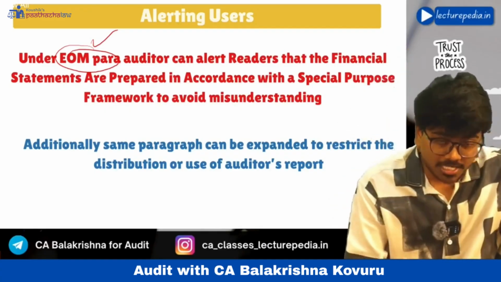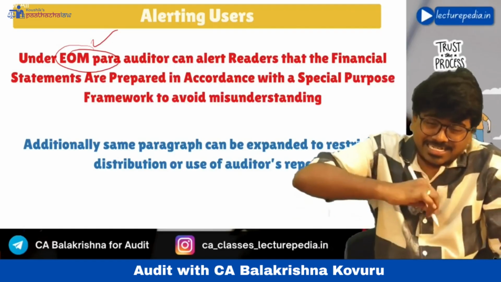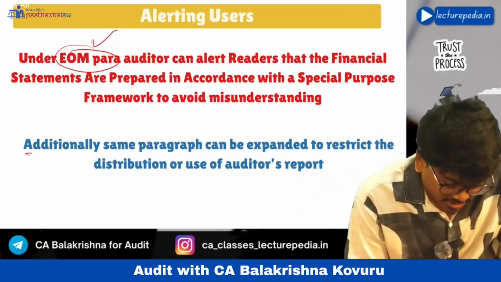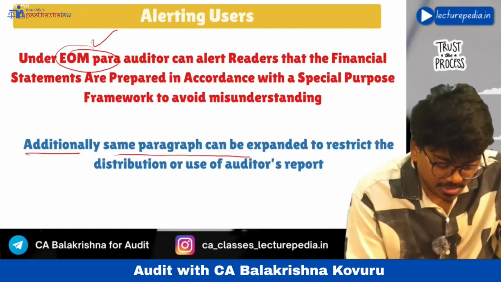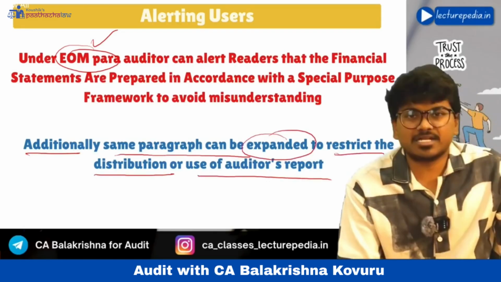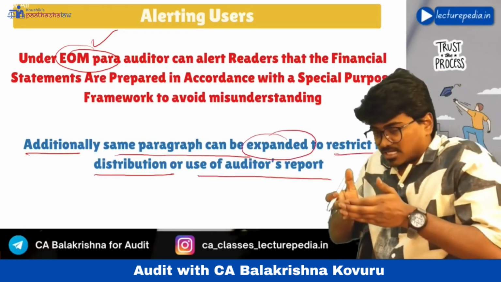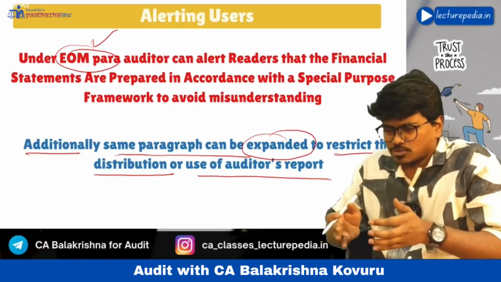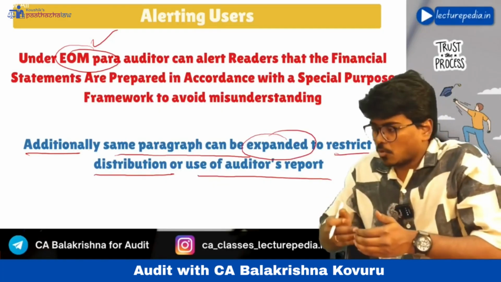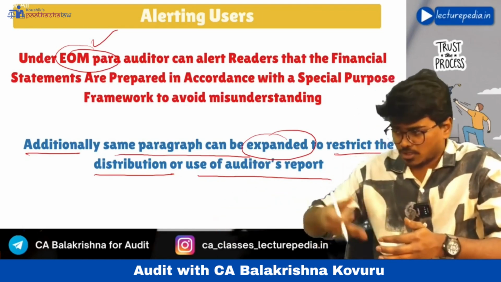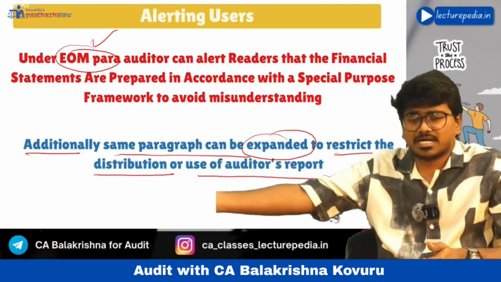Next, the auditor can extend this paragraph to restrict the users. See, additionally, the same paragraph can be expanded to restrict distribution or use of the auditor's report. Okay, in the same paragraph, the auditor can mention that this audit report has to be distributed by the management only to specific users, like the bank or the other party of the contract.